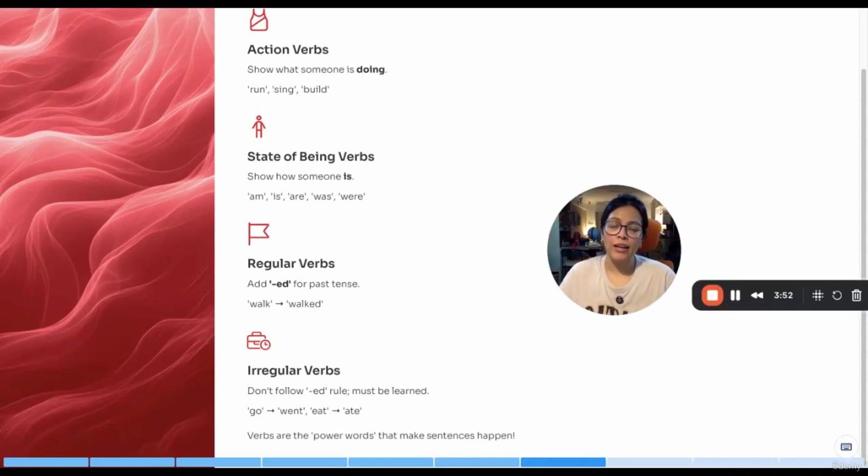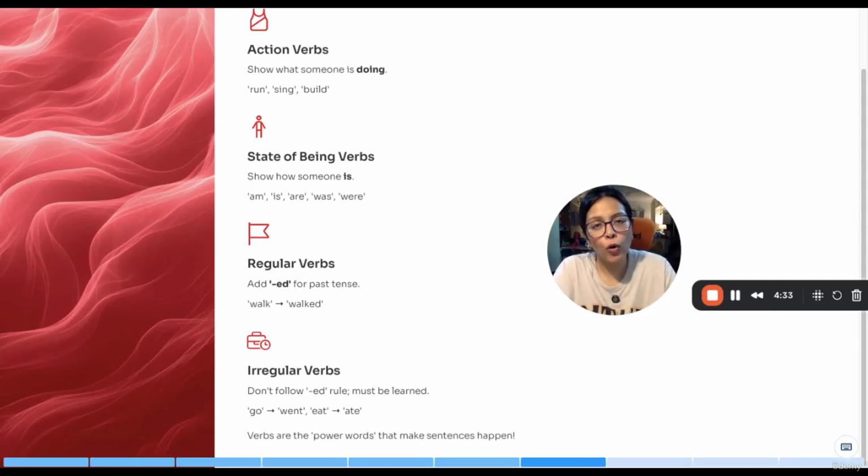There are plenty of irregular verbs and they do not follow the ed rule. So how do you know what to do with them? Well, it comes with practice. The more you speak, the more you write, the more you see these words around and try to memorize them. That's the only way to go about it. This must be learned. There's no rule for that.